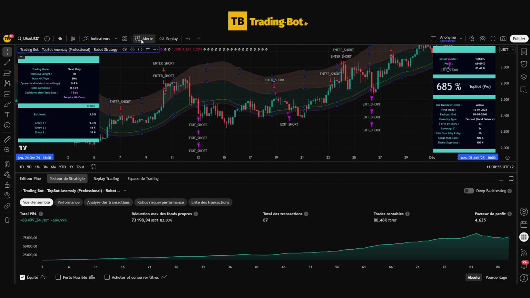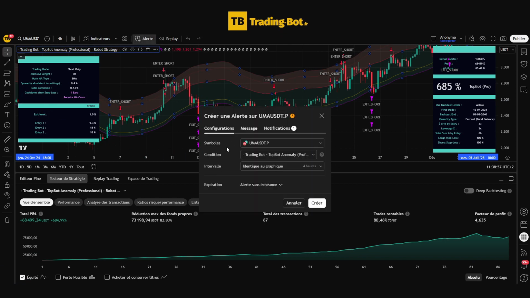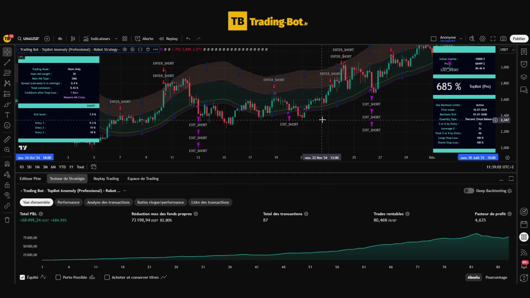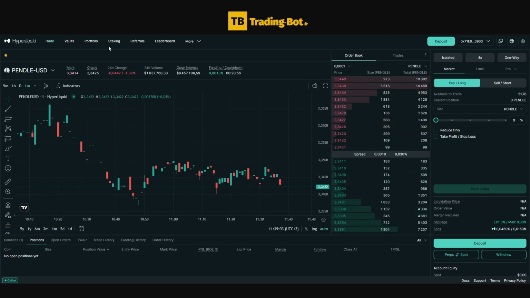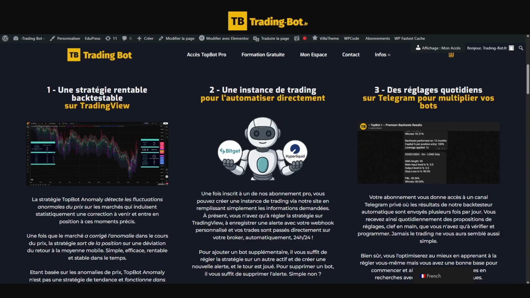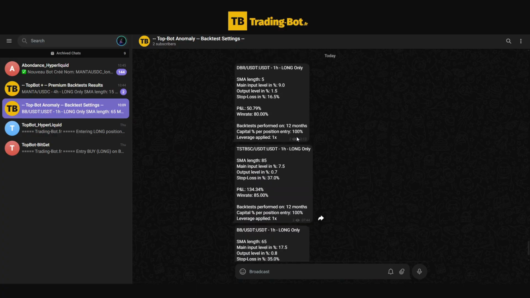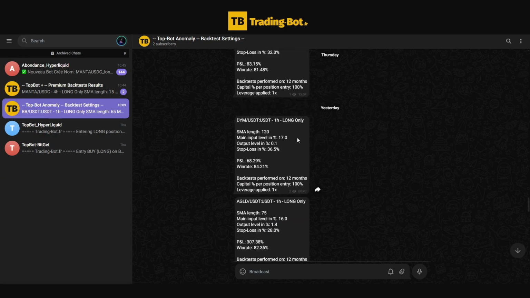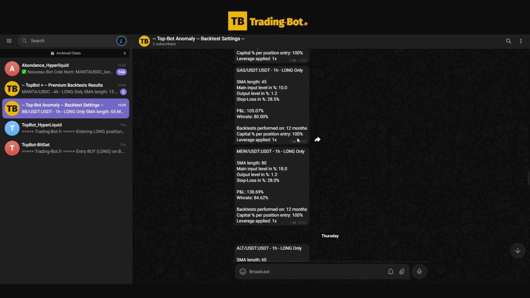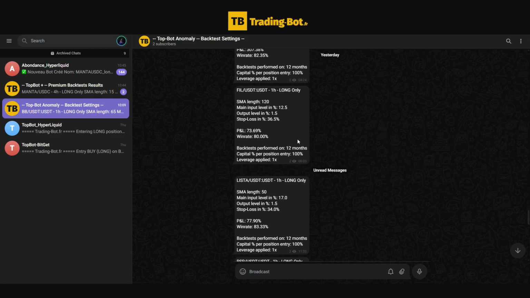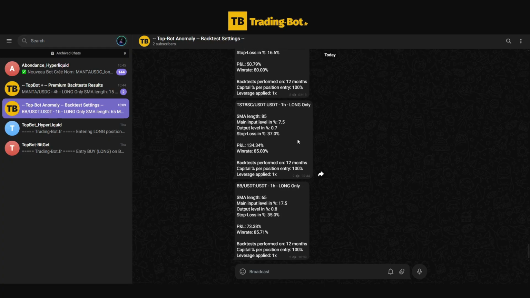You will then just need to create an alert once the strategy is set up to have a trading bot that will run 24 hours a day and place orders directly at the right time with your broker. And finally, daily settings from our automatic backtesters that will allow you to receive numerous daily setting proposals that you just need to validate and apply in order to multiply your bots on the same trading account and thus the number of trades and your profit.